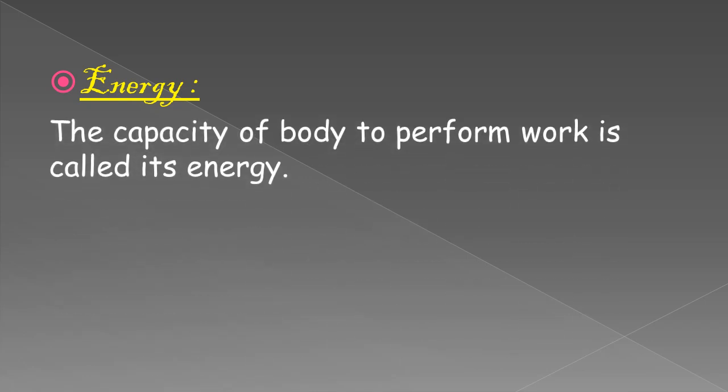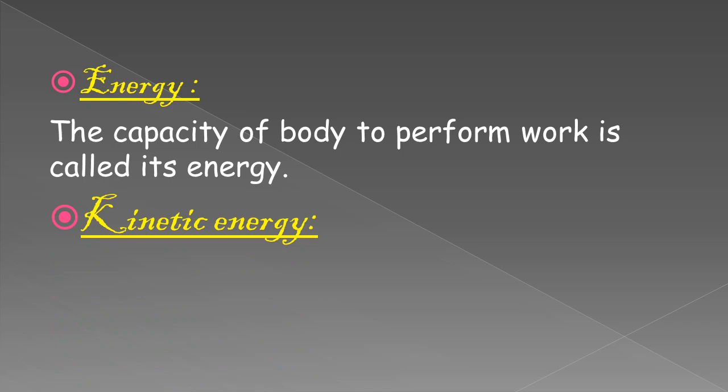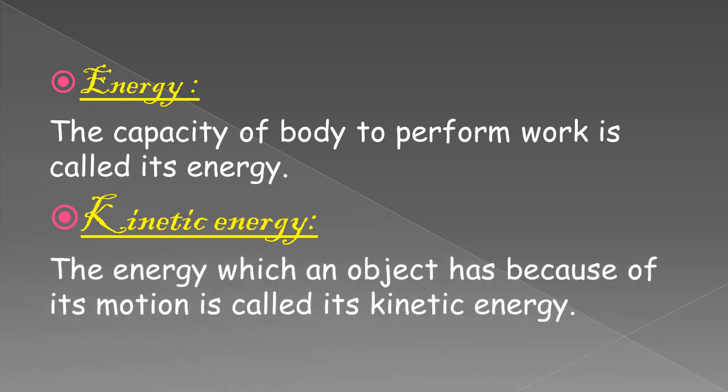Before starting potential energy, let's see two things: first, energy, and second, kinetic energy. Let's revise. What is energy? The capacity of a body to perform work is called its energy. Second, kinetic energy. The energy which an object has because of its motion is called its kinetic energy. In general, the object which is in motion or movement has energy due to its motion, called its kinetic energy.